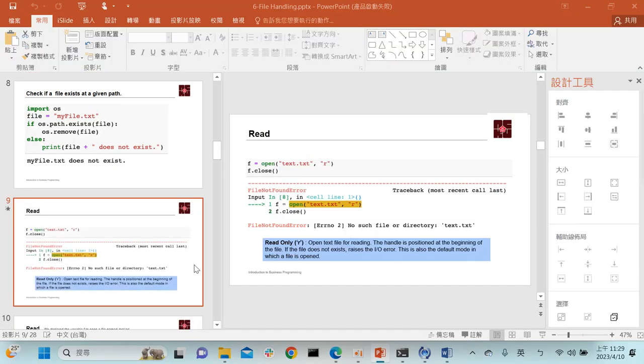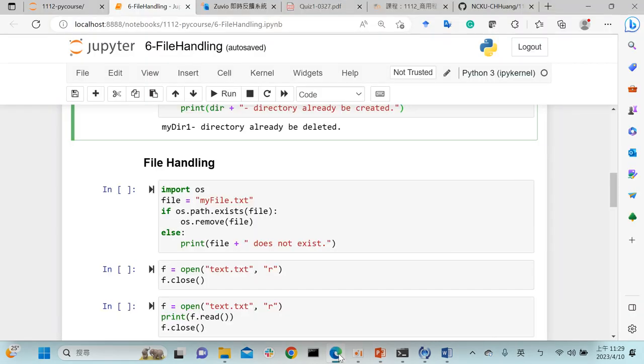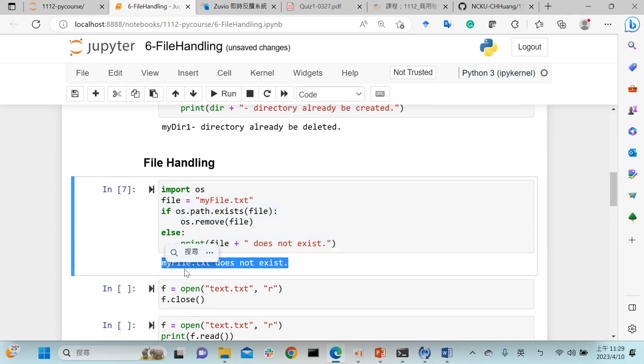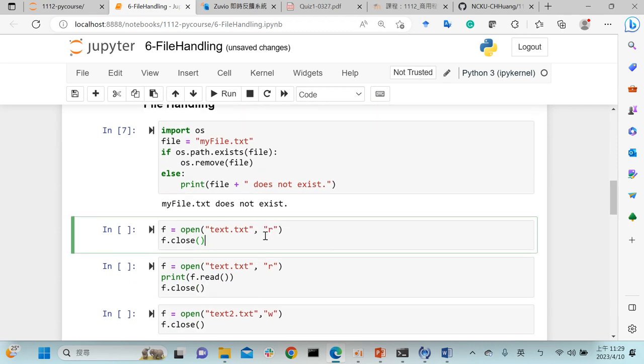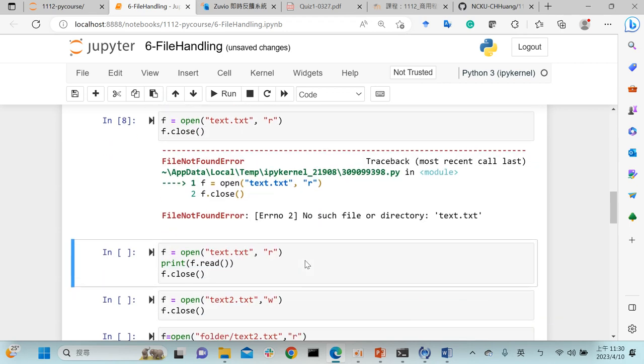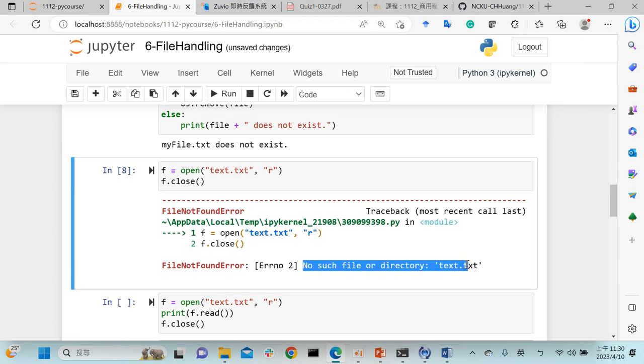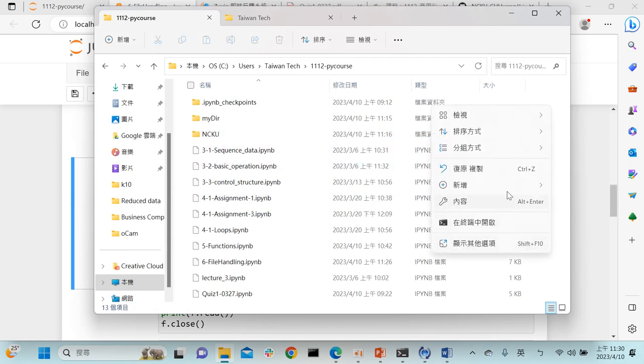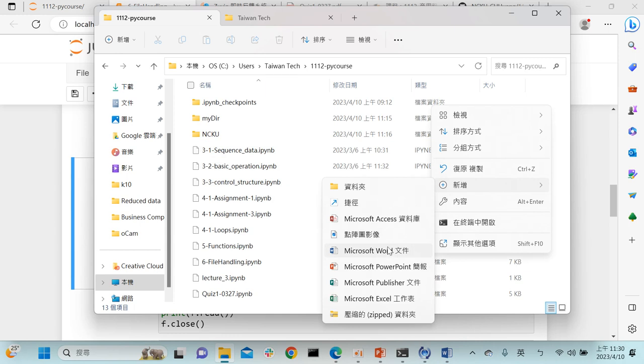Okay, so maybe we go back to our program, and the first one is to check whether the file exists or not. So we will find out my file does not exist, and later we want to show the R mode, read mode. We want to read the text txt, and we will find no such file or directory, text txt. So if we want to open it, we need to create a text file here at the beginning. So I can create a txt.